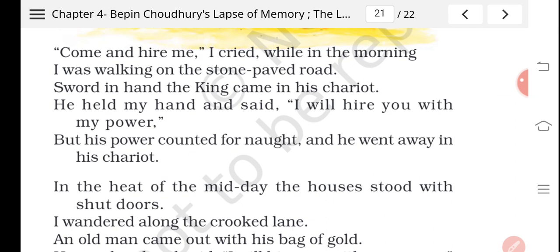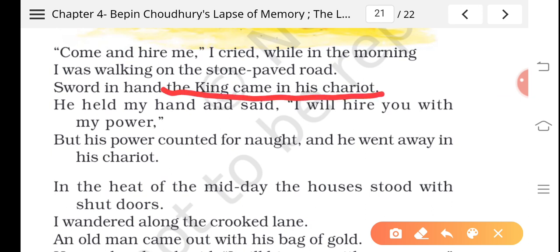Now similarly we can see the king in his chariot with sword in his hand. This line is a symbolization, and it symbolizes the epitome of power, the power that the king was having.